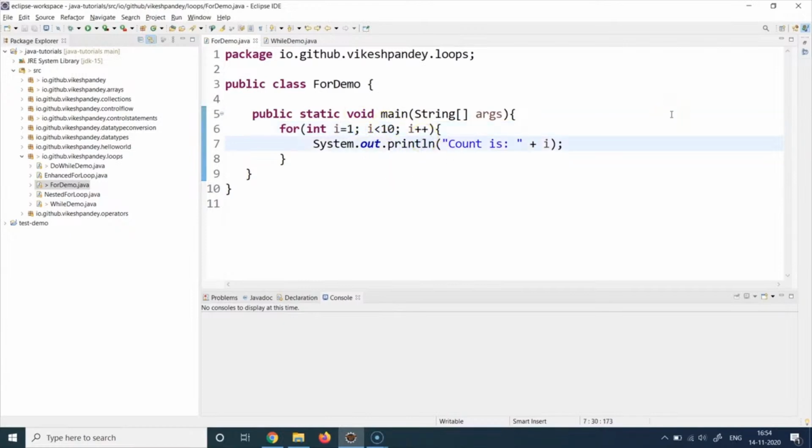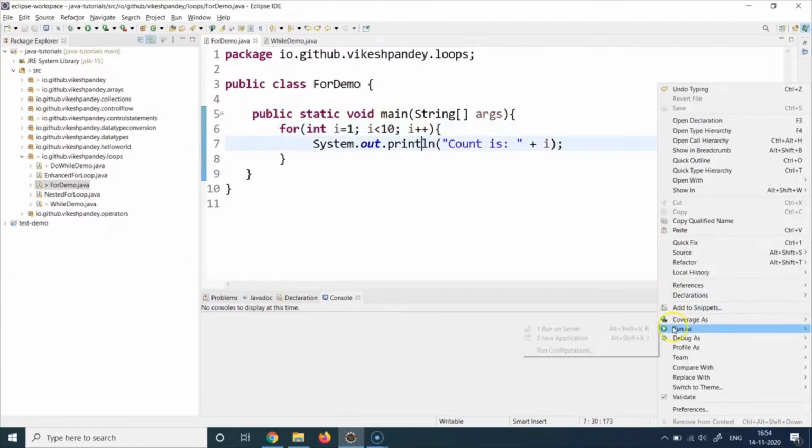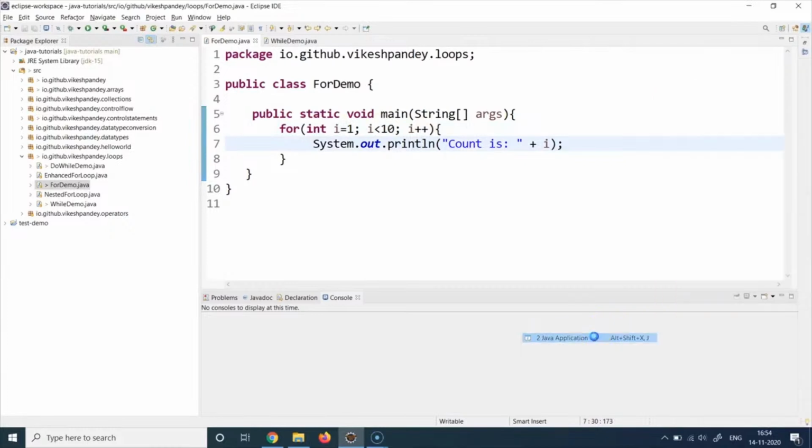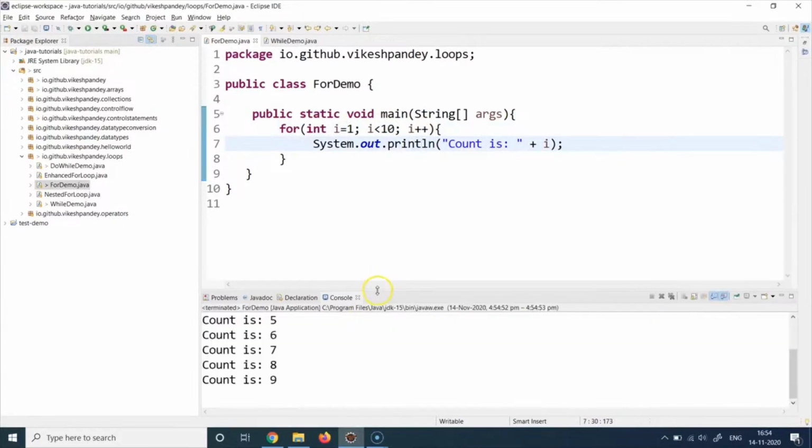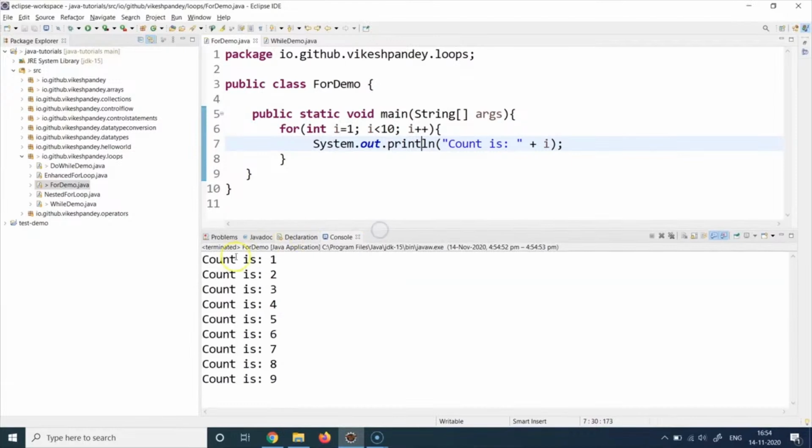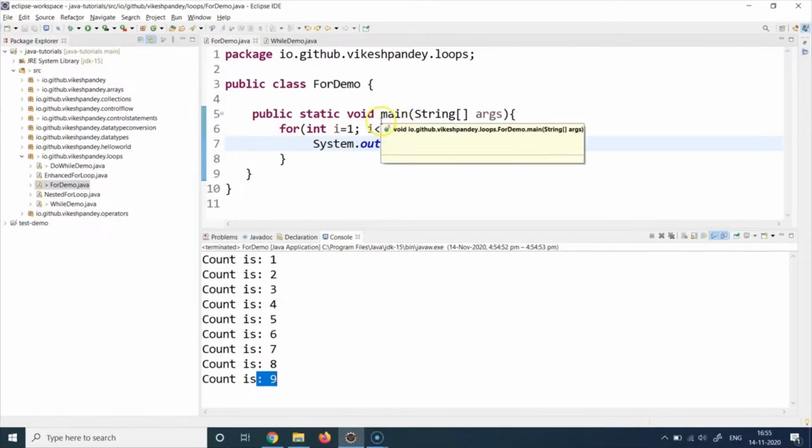Let's run this code to interpret the output. So I will right click, go to Run as Java Application. And if I interpret the output here, I can see that it started with count is 1, 2, 3, 4, 5, 6, 7, 8, and 9. It stopped at 9. So what happened there? Let's try to evaluate the termination condition. So let's say I has become 9, and 9 is less than 10. So it goes inside and it prints count is 9, which is I.